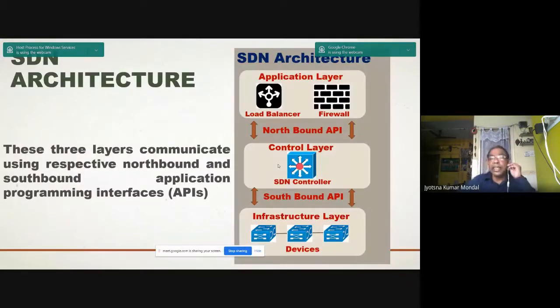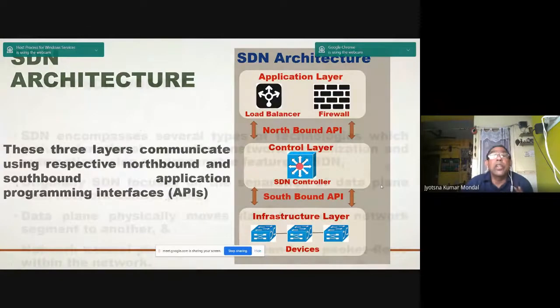So these three layers communicate using the respective northbound and southbound application programming interfaces (APIs). This is the SDN controller, the northbound API, the southbound API, and these are the various devices connected, whatever is available and required in a particular network.